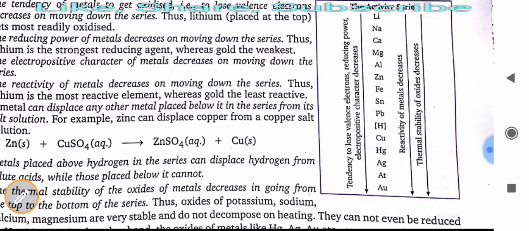Lithium has a very high electropositive character, and gold the least. Reactivity of metals decreases, and thermal stability of oxides also decreases as we move down the series.